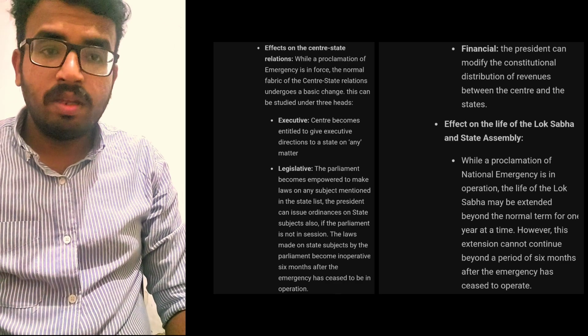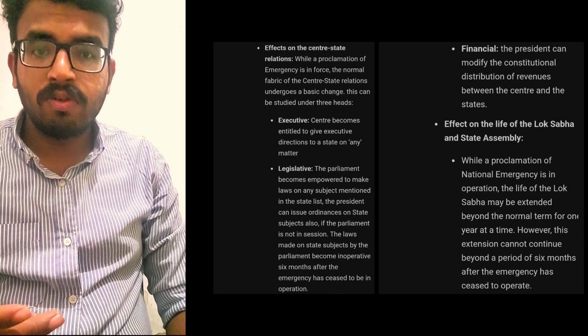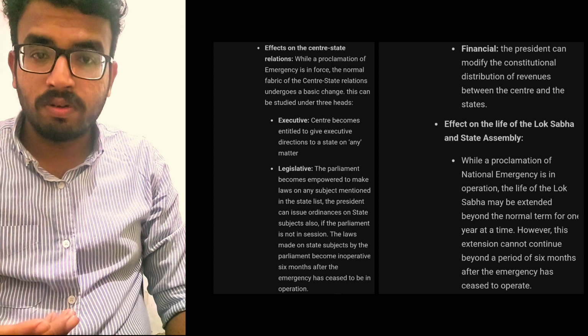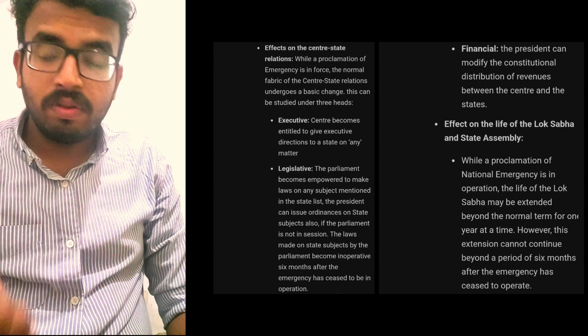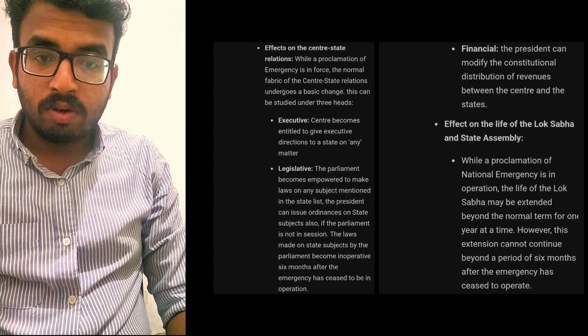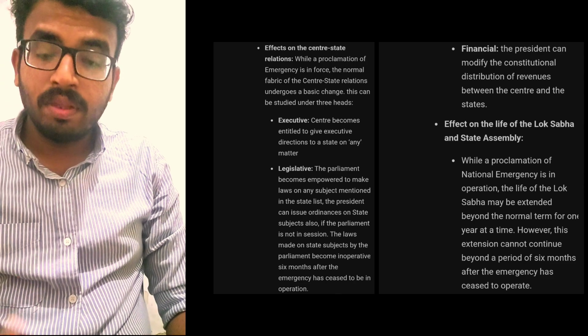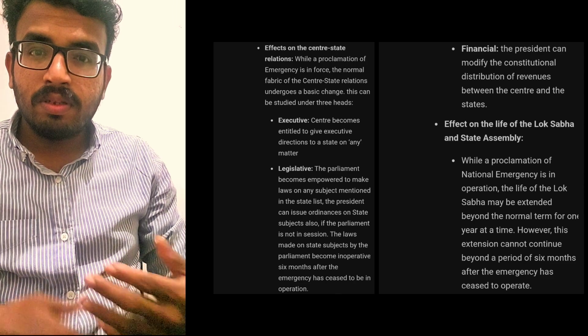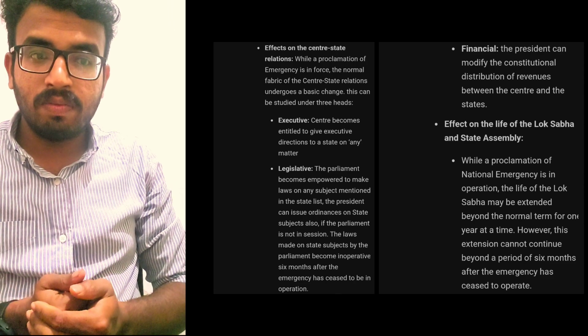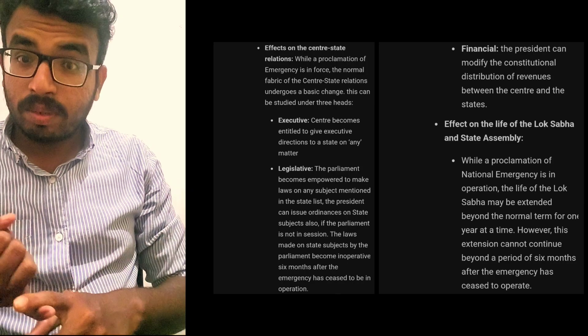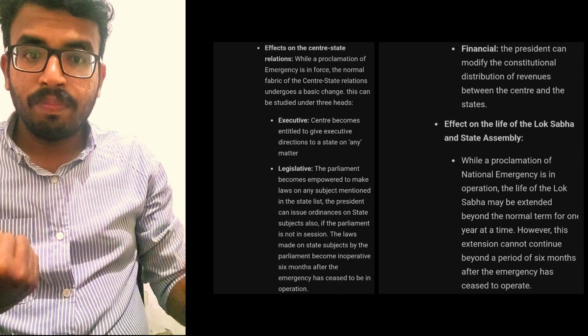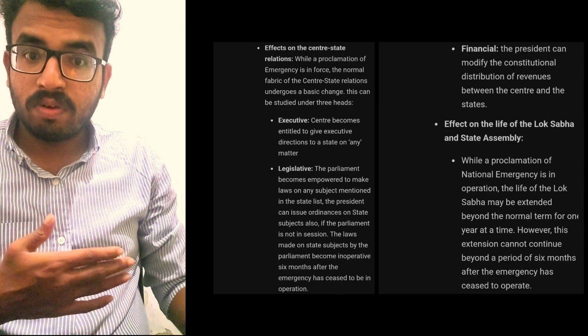During that period, if an emergency is imposed, there are no hindrances or difficulties. If the Lok Sabha approves, then it's okay. If the Rajya Sabha approves, then it's okay. But if the emergency is declared at a time when the Lok Sabha can be dissolved, for example because of a no confidence motion.